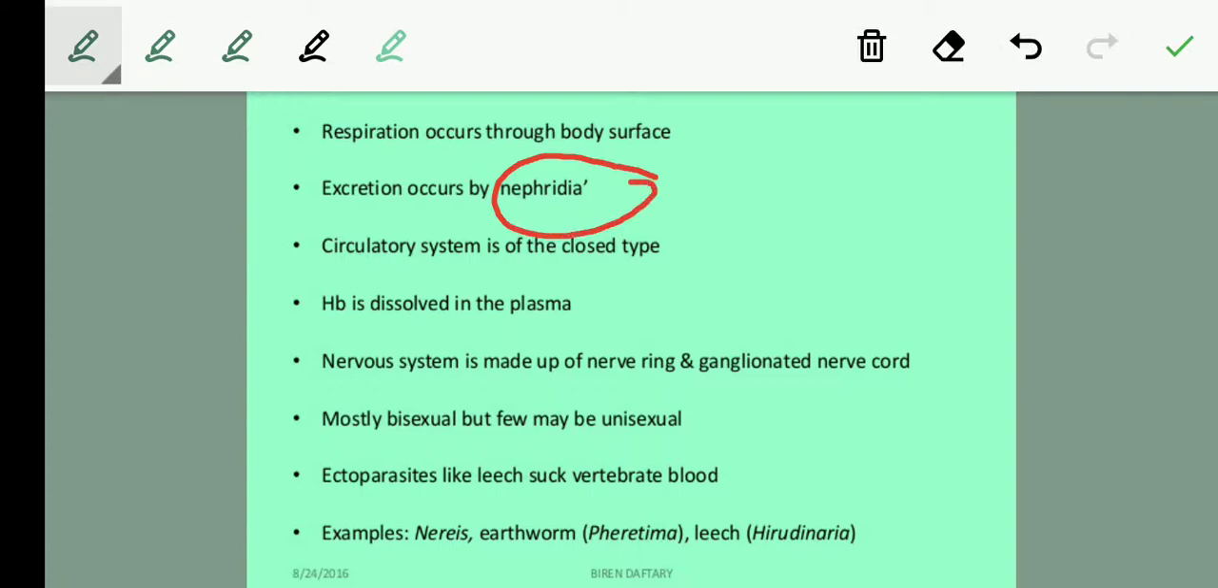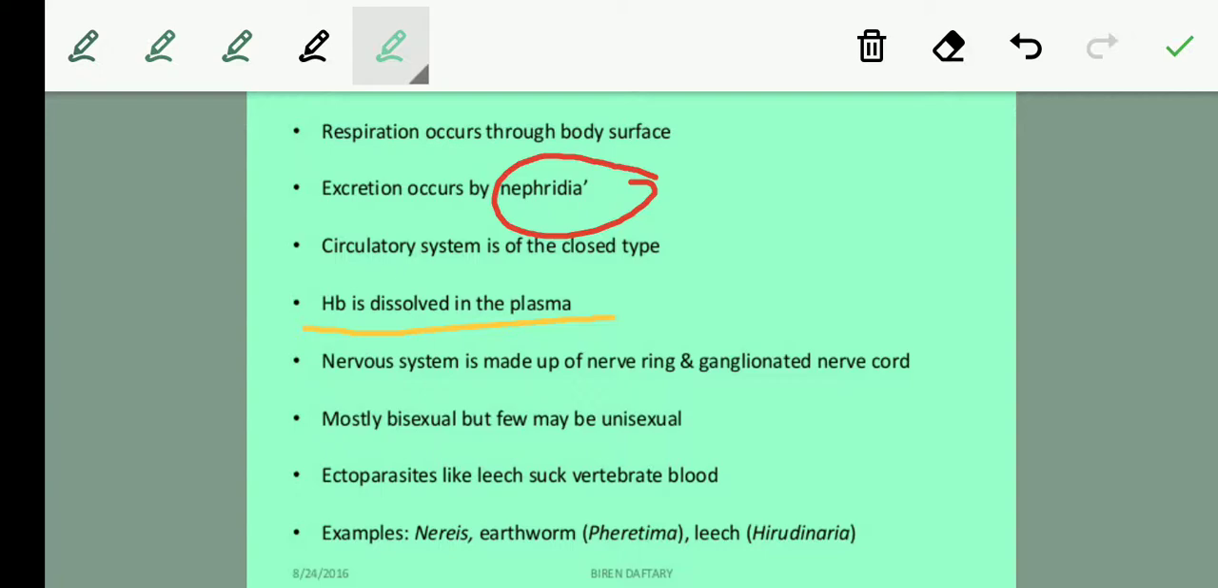Talking about their circulatory system, that is of closed type. Now we have two types of circulatory systems: one is open, one is closed. So they have a proper closed vascular system, which means they have complete vessels with the help of which the blood flows through the entire body, and hemoglobin is dissolved in the plasma.